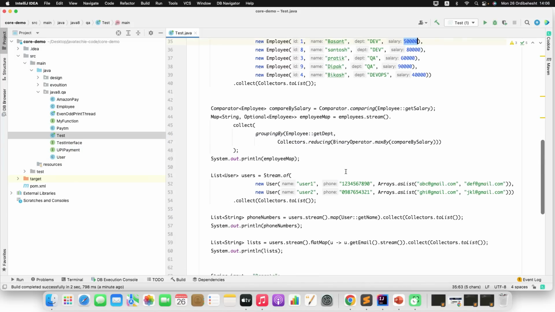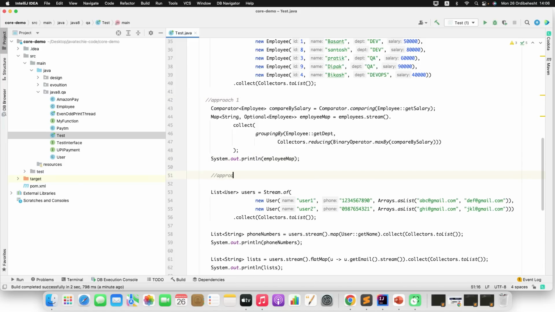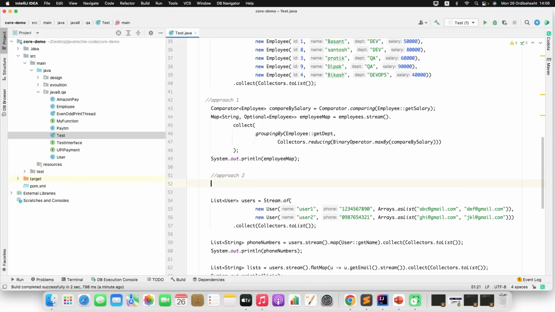Okay, this is one approach you can do. I can name it approach one. There are multiple ways, guys, you can do it. Let me try a different approach, approach 2. Approach 2 is also a simple one. You just need to understand the syntax.